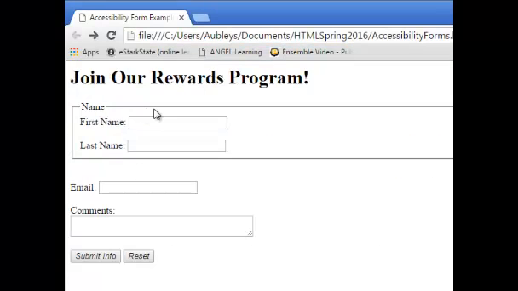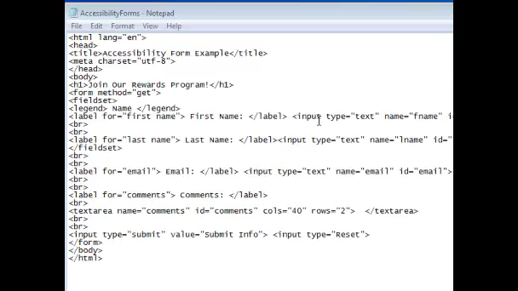So now you can see around our name we have this label, and it's in a border box where it identifies that this area is for first and last name. This works really well if you want to do an address. So the last thing we're going to do is learn how we can make sure that when we tab from one to another, it'll go in the correct order. To do this, it's really quick, easy coding.